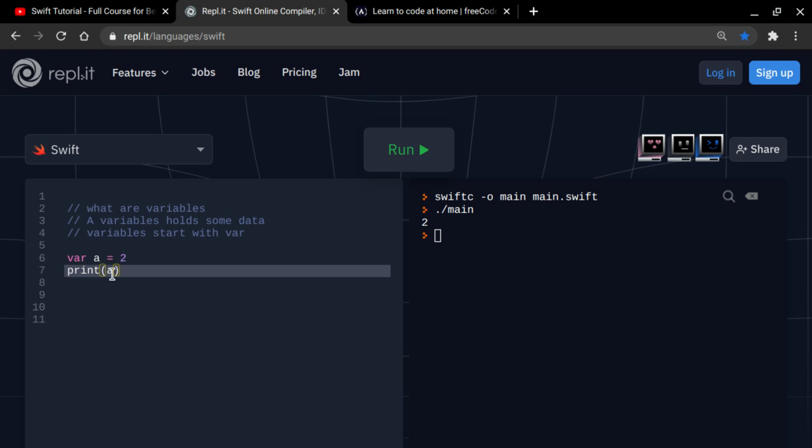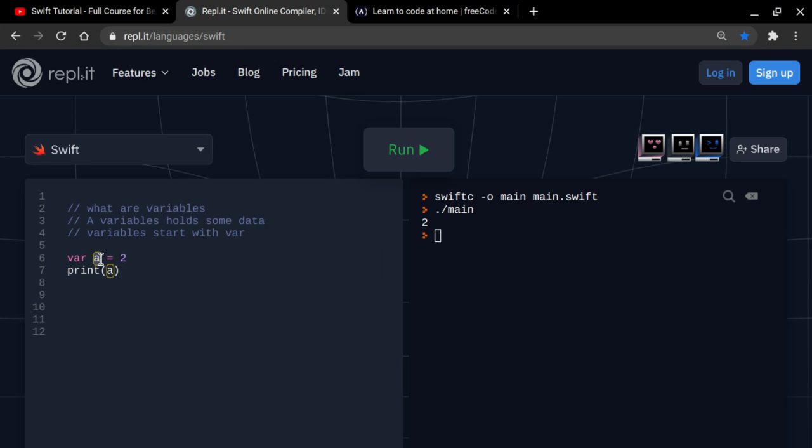If you know programming from other languages like Python, it's very similar to Swift. That's something that I noticed, like the way you print it out. But we're not going to be talking about Python right now because this is Swift. So what this is saying is print A.